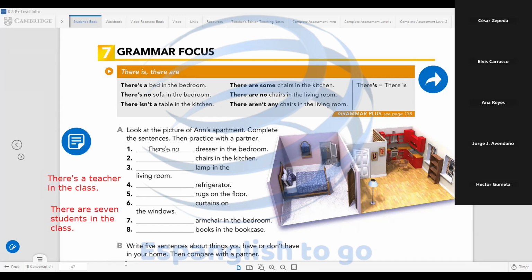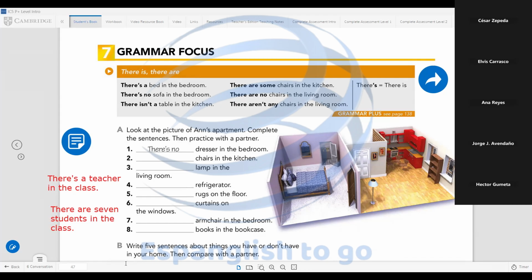In the plural it's the same. There are some chairs in the kitchen. An indefinite number. We don't know, 2, 3, 4. But there are some chairs in the kitchen. In negative, we can separate the auxiliary: there are no chairs in the living room, or we can put are with the negative not: there aren't any chairs in the living room.